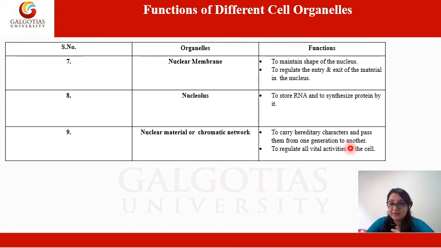So as we see, we always talk about how the kid resembles a lot like a mother or a father or an aunt or a nearby relative. All this genetic information is contained in the nuclear material or the chromatin network, which is actually responsible for transferring all the genetic material from the parents to the offspring. Another function of nuclear material is to regulate all the vital activities of the cell. So these were the basic functions of the different cell organelles which are present inside the cell.